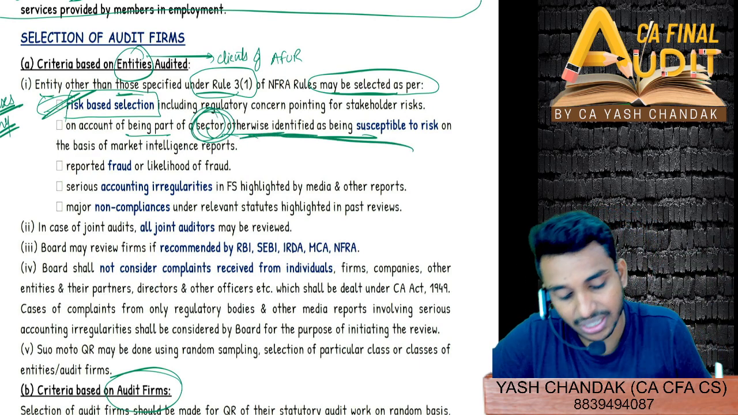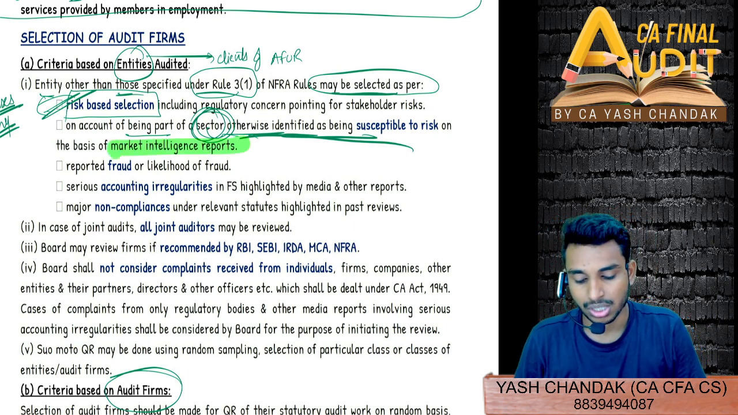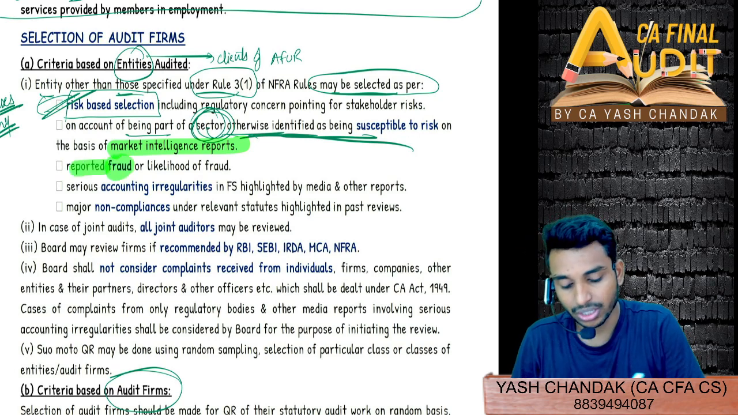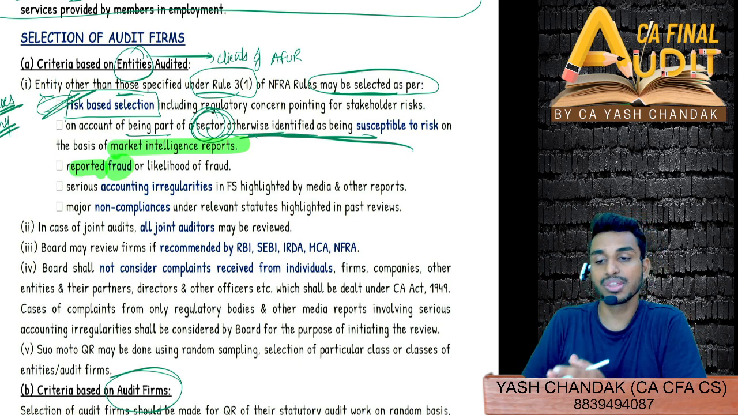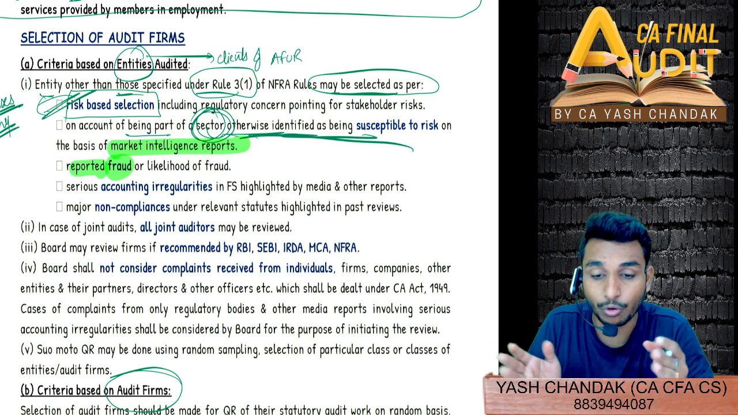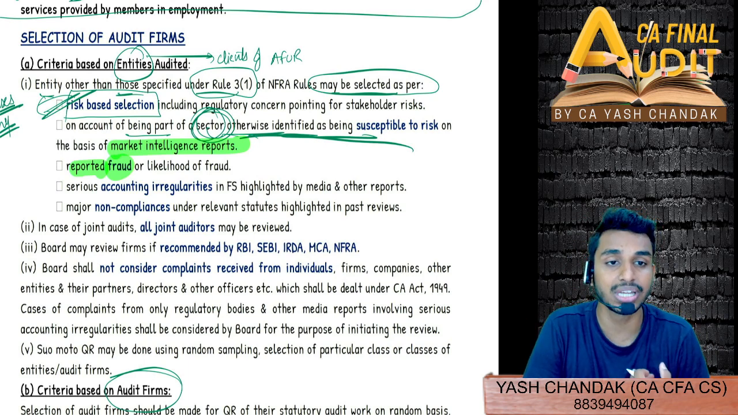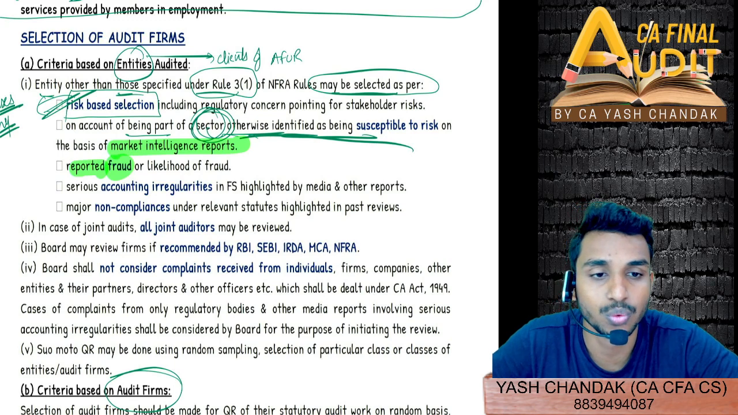So sectors otherwise identified as being susceptible to risk on the basis of market intelligence reports. Then you can also select entities based on the fraud they have reported. If you come across an entity that has reported a fraud, we'll simply see whether this fraud could have been easily detected by the auditor, and if yes, then we'll select that auditor for the purpose of quality review.